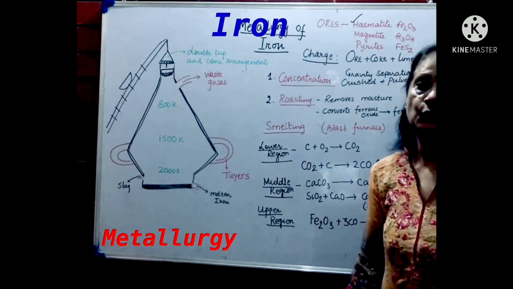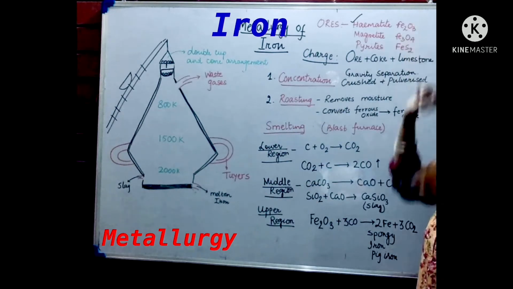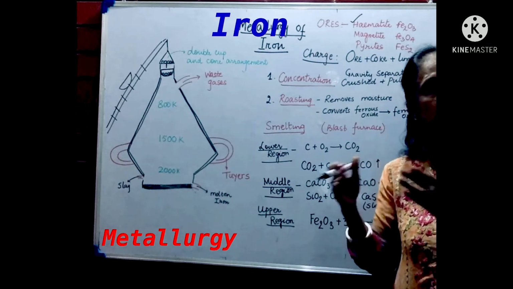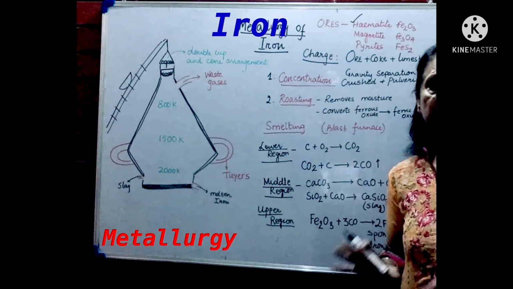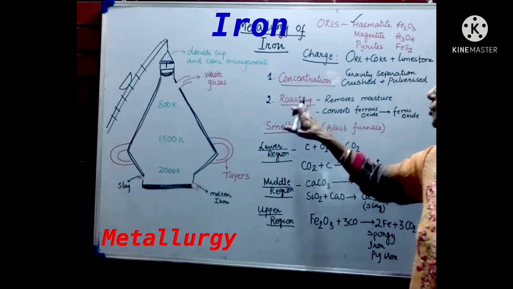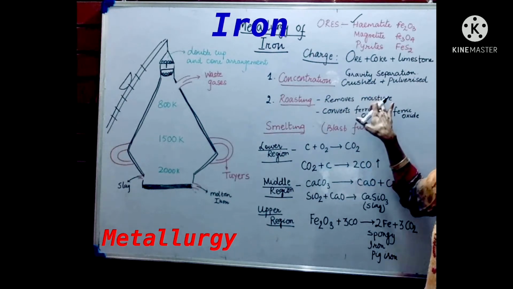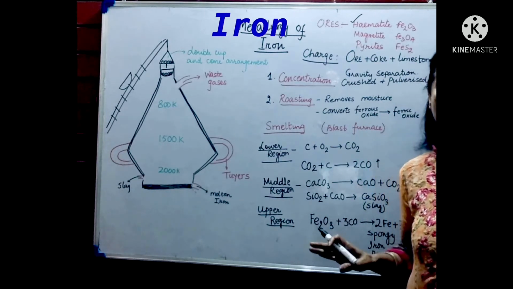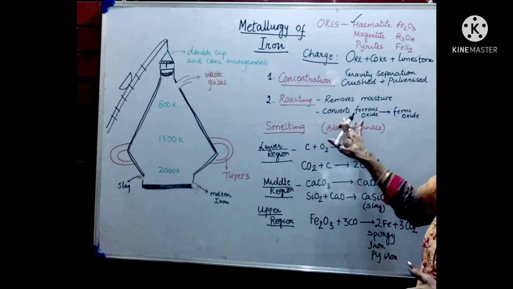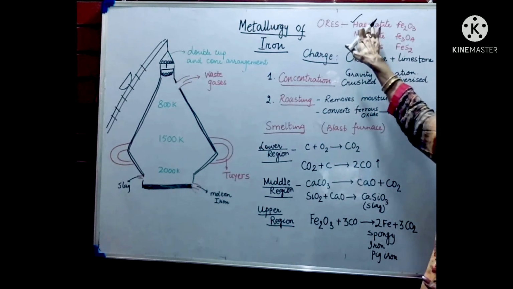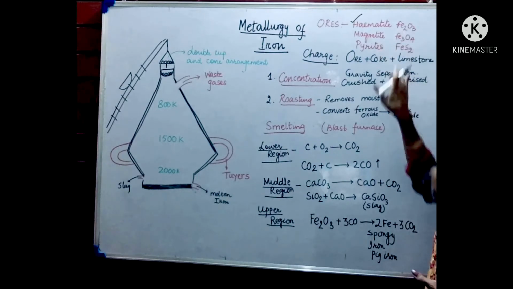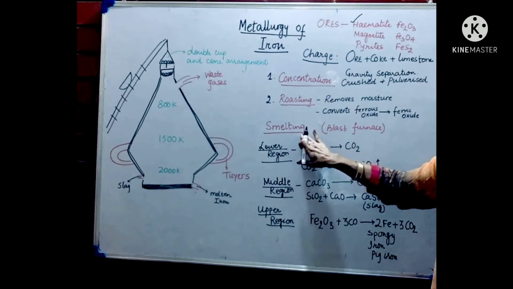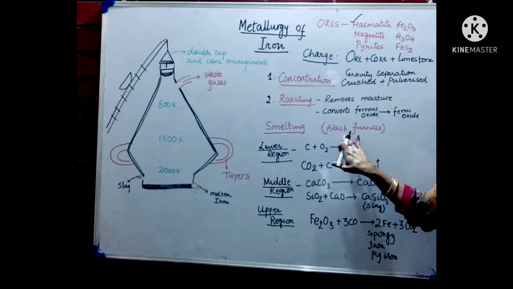Next step is called roasting. Now the ore is already in the form of its oxide, otherwise roasting is done to convert the ore into its oxide. In this case we don't need to convert that, but roasting removes moisture and it also converts any ferrous oxide in it into ferric oxide, because hematite is ferric oxide. Then the ore has to be sent for smelting in a blast furnace.